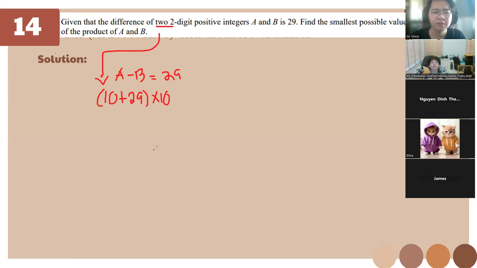So we have here 29 plus 10. Using PEMDAS, we have 39 here times 10. So it's going to be 390. Okay, very good. Everyone also got it correct. So, questions? If not, let's go ahead.